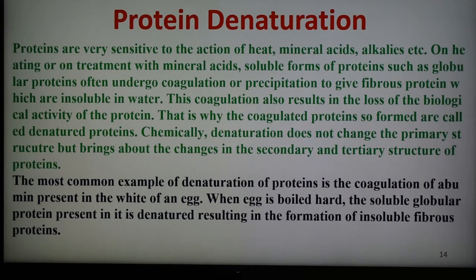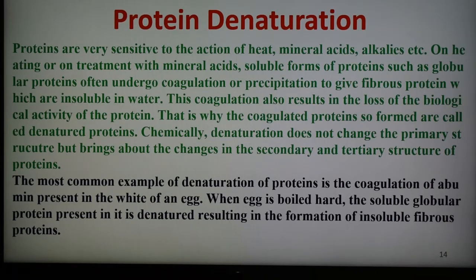On heating or on treatment with mineral acid, soluble forms of protein such as globular protein often undergo coagulation or precipitation to form fibrous protein, which is insoluble in water. This coagulation also results in the loss of the biological activity of the protein, and that is why the coagulated proteins so formed are known as denatured protein. Again I am repeating that the coagulation also results in the loss of biological activity of the protein, and that is why the coagulated proteins so formed are called denatured protein.